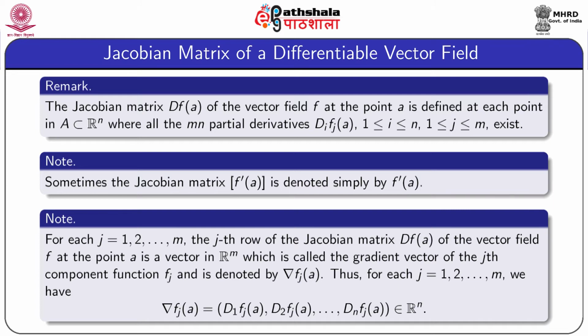We also note that for each j from 1 to m, the jth row of the Jacobian matrix DFA of the vector field F at the point A is a vector in Rn, and it is nothing but the gradient vector of the jth component function Fj, denoted by grad Fj or nabla Fj. Thus, for each j from 1 up to m, we have grad FjA equal to the n-vector D1 FjA, D2 FjA up to Dn FjA when expressed as a row vector.